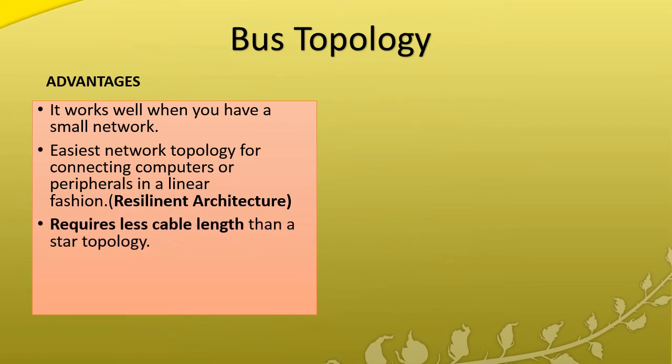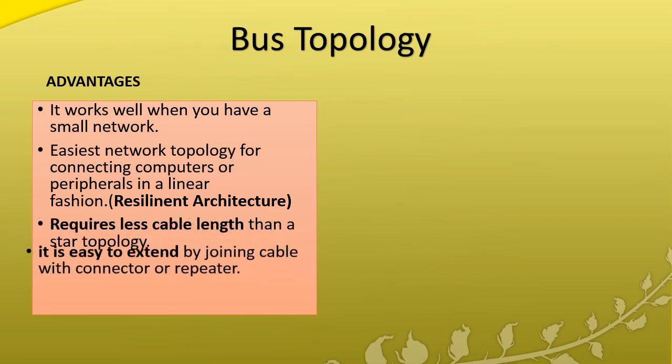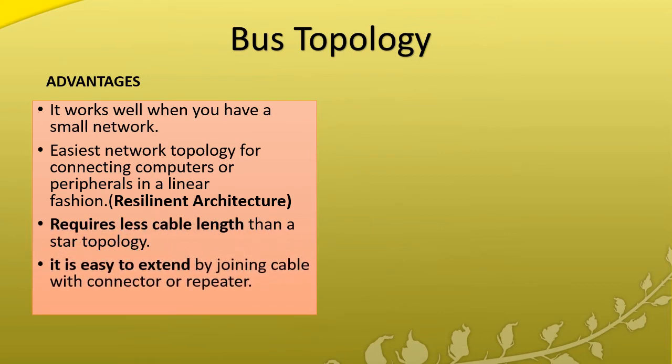It requires much less cable compared to star topology, and it is easy to extend with more computers by joining the cable with a repeater or other connecting devices.